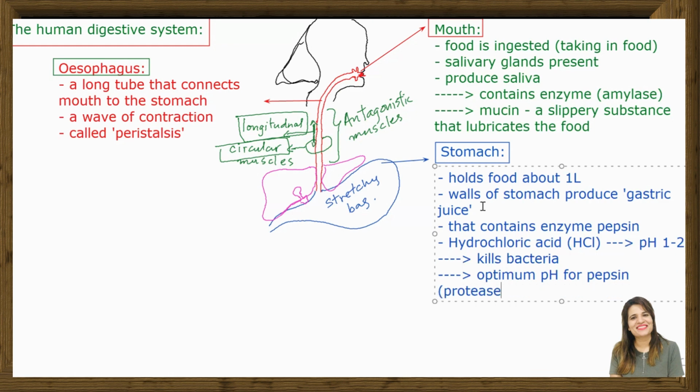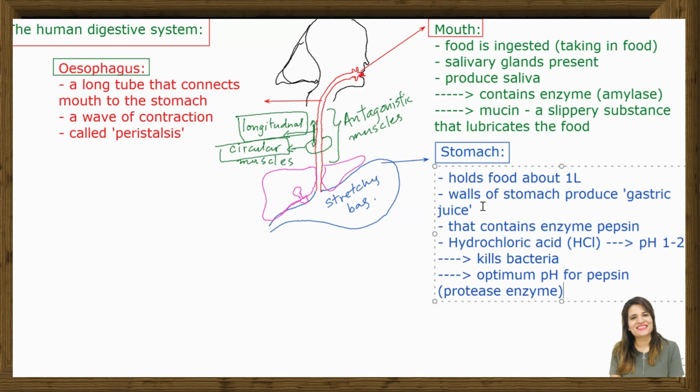Protease enzyme. So gastric juice, basically, what does it contain? It contains hydrochloric acid. It contains pepsin. And this hydrochloric acid is killing bacteria as well as providing acidic pH for the pepsin to work.